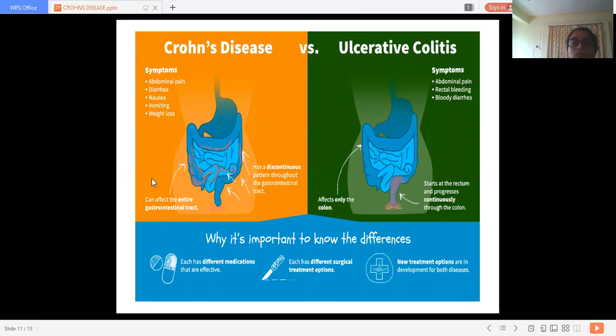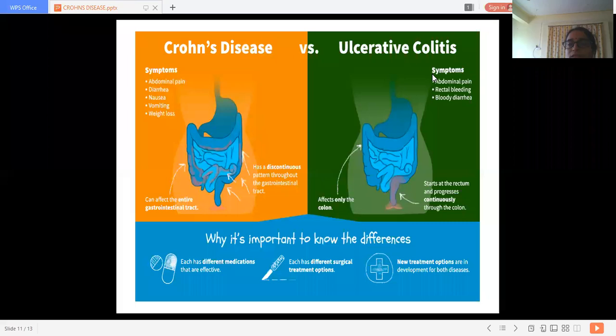Now, Crohn's disease versus ulcerative colitis. Here you can see which part is affected in Crohn's disease. It can affect the entire gastrointestinal tract and has a discontinuous pattern throughout the gastrointestinal tract. The symptoms are abdominal pain, diarrhea, nausea, vomiting, and weight loss. These are the prominent symptoms of Crohn's disease.